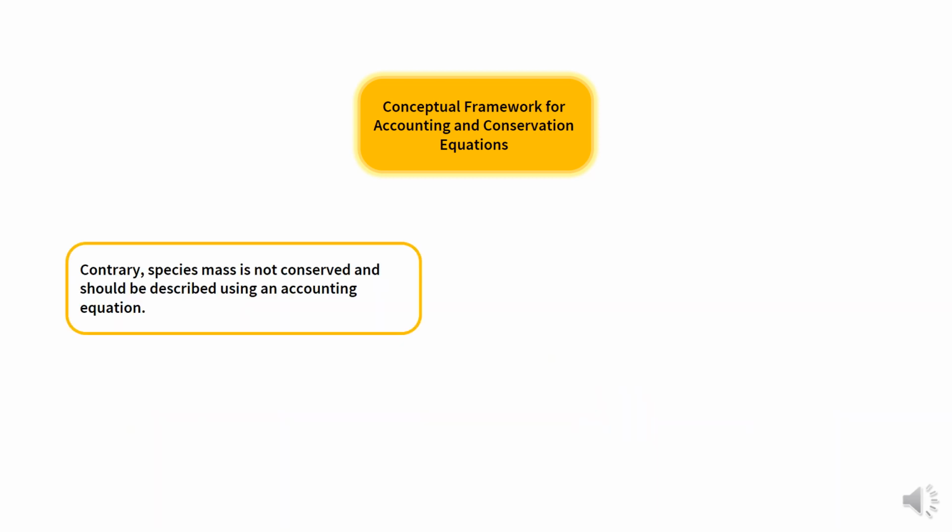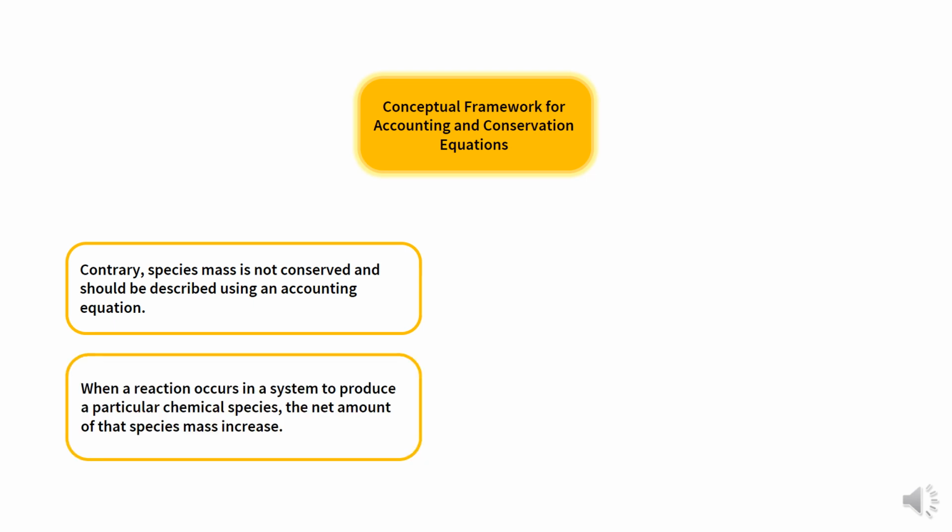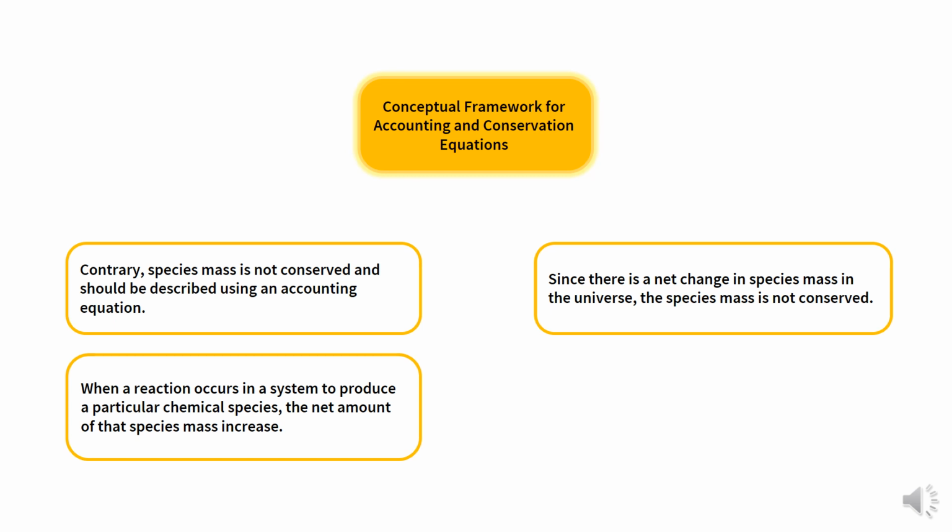In contrast to total mass, species mass is not conserved and should be described using an accounting equation. When a reaction occurs in a system to produce a particular chemical species, the net amount of that species mass increases, both in the system and in the universe. Since there is a net change in the species mass in the universe, the species mass is not conserved.